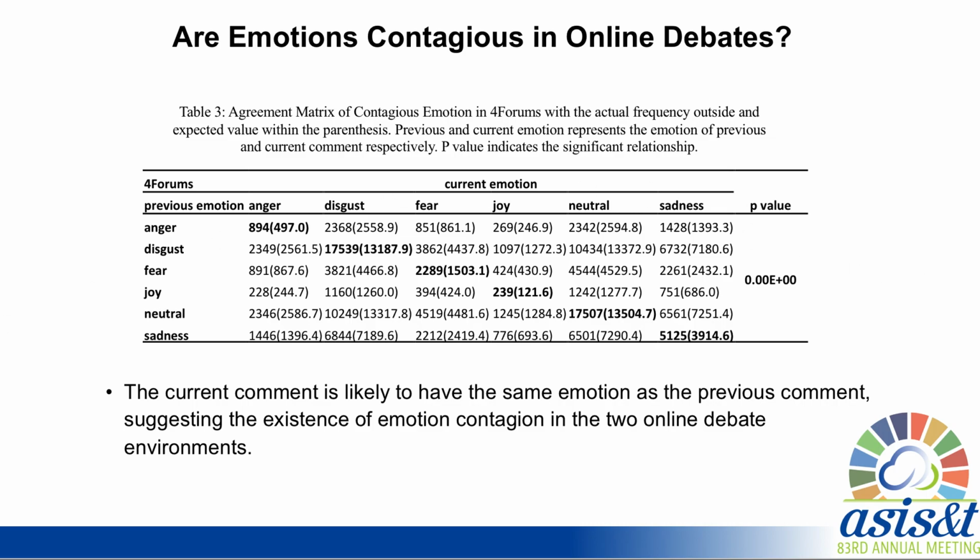The second research question is, are emotions contagious in online debates? We conduct a chi-square test to examine the correlation between the emotions of two adjacent comments in debates, as shown in Table 3, where the column shows the previous emotions and the row shows the current emotions. The diagonal elements mean that the current comment is likely to have the same emotion as the previous comment, suggesting the existence of emotion contagion in the two online debate environments.